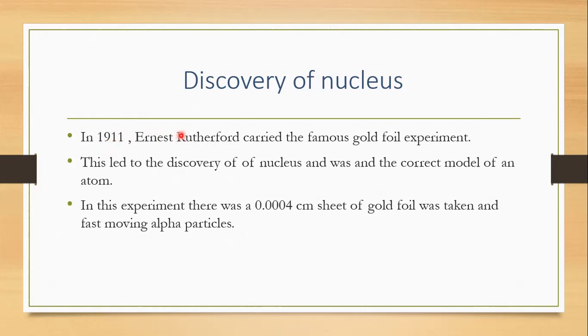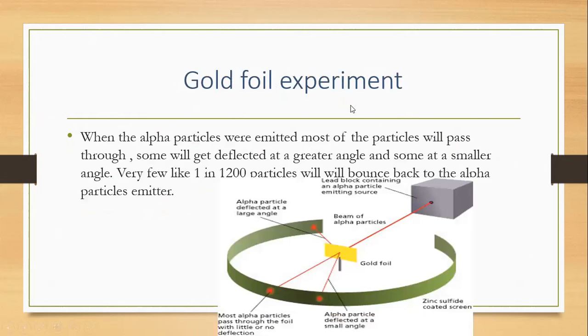In 1911, Ernest Rutherford carried out his gold foil experiment. This led to the discovery of the nucleus and was the correct model of an atom. In this experiment, a 0.0004 centimeter sheet of gold foil was used, and fast moving alpha particles were taken. Next comes the gold foil experiment. This is the most important topic, so we need to be concentrating here.